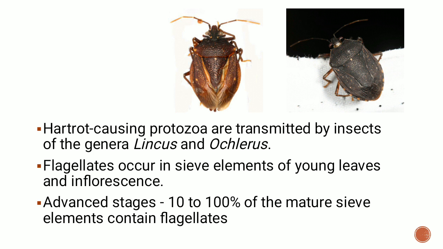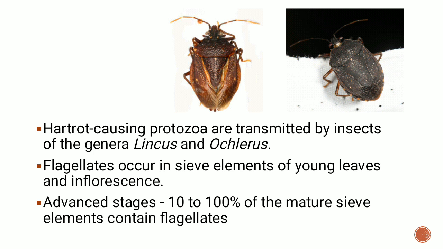So the flagellates, that is the protozoan Phytomonas, occur in the sieve elements of the young leaves and in the sieve elements of the inflorescence. Now what happens is, the sieve element here is the phloem. As the organism grows, initially a part of the sieve element gets blocked, or the sieve cells get blocked, the phloem starts getting blocked. Towards the advanced stages, 10 to 100% of the sieve element can get blocked with the flagellate.